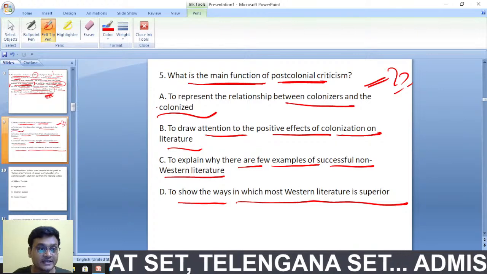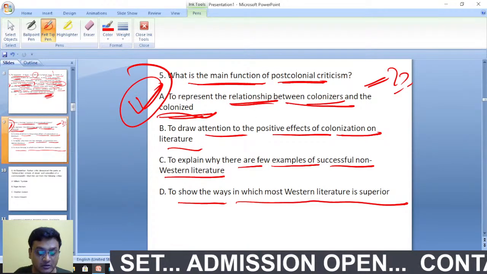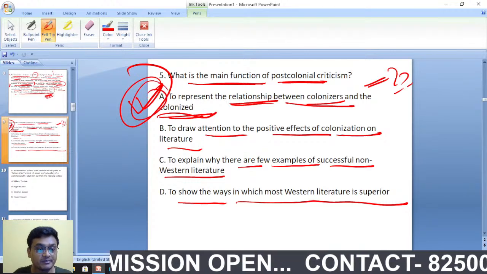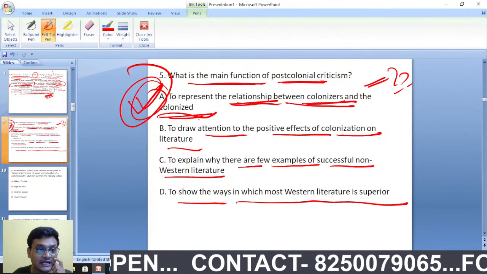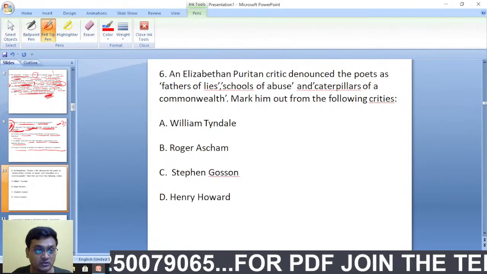Excellent, good, excellent. It is to represent the relationship between the colonizer and the colonized. Excellent, Saurabh, excellent. It is to represent the relationship between the colonizers and the colonized. Actually, that is the main function of post-colonial criticism. Excellent. Moving on to question number 6 here.